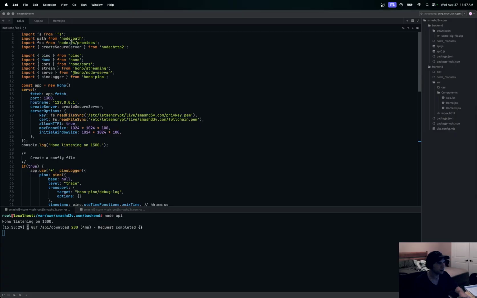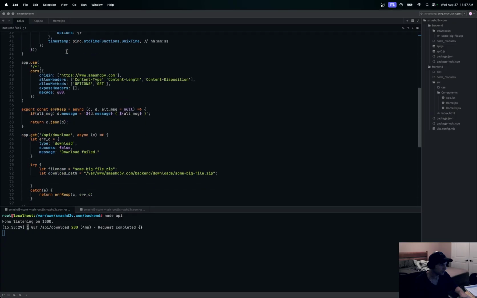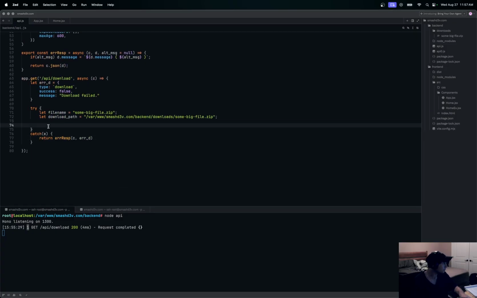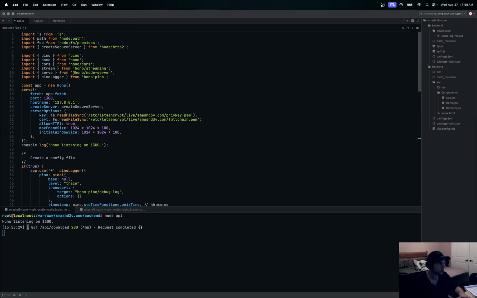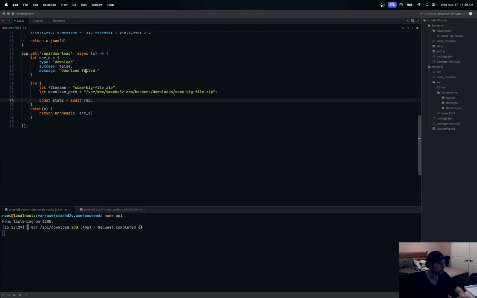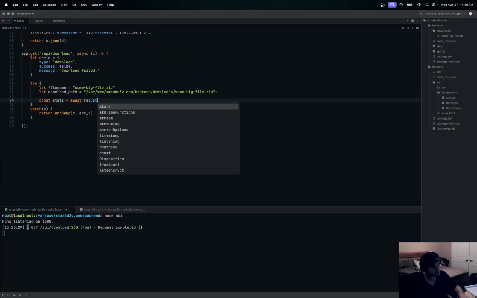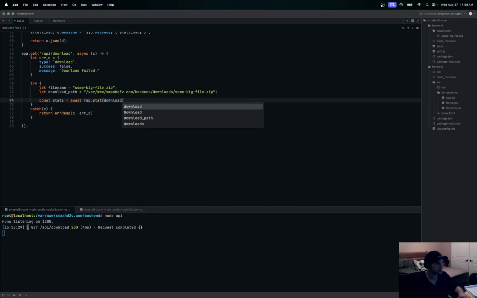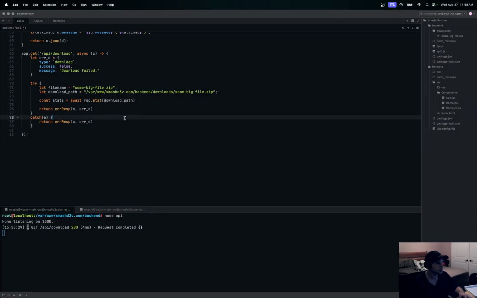Okay, so what we want to do now is actually log some stats. So we're going to bring in promises, path, and be able to get some stats from a file. So we can say, let's just see what those are. We're going to need, so we'll say const await fsp, which is using the promises one, fsp node promises. We want to get the stats of a file, so we'll say stat, and we'll send in our download path here. Okay, so let's do this. We'll just return an error response for now so we get something on the front end. So let's take this, and then see if we get this printed out right here from that file.